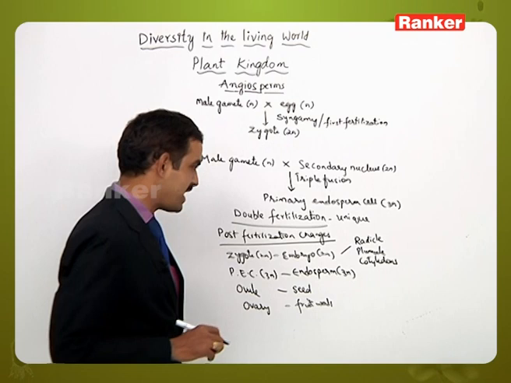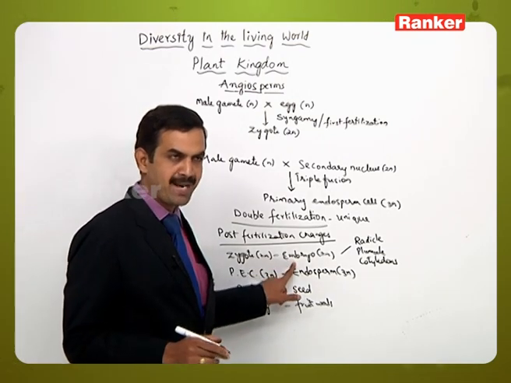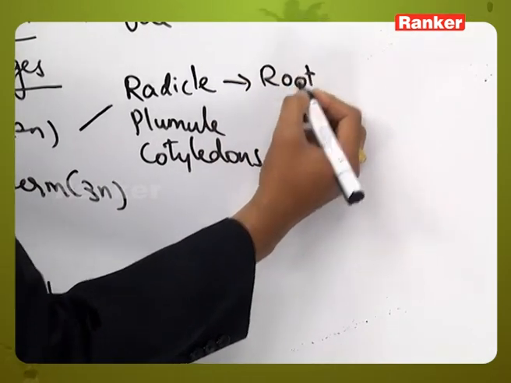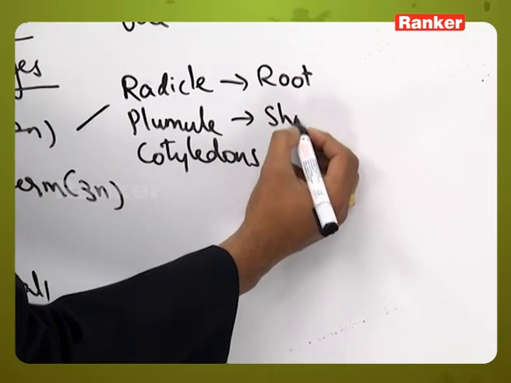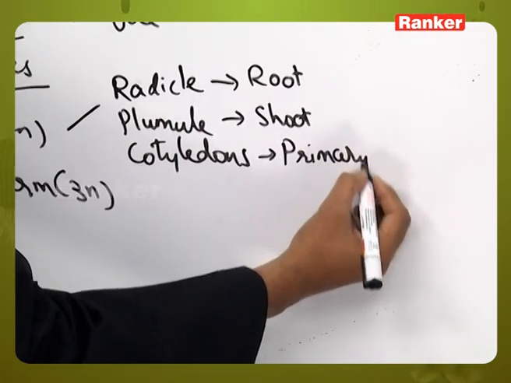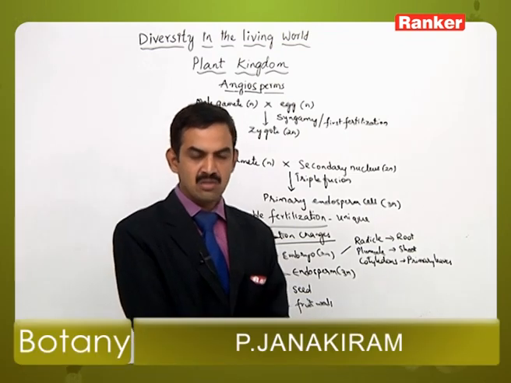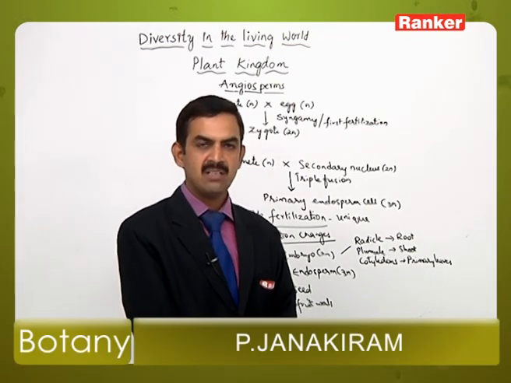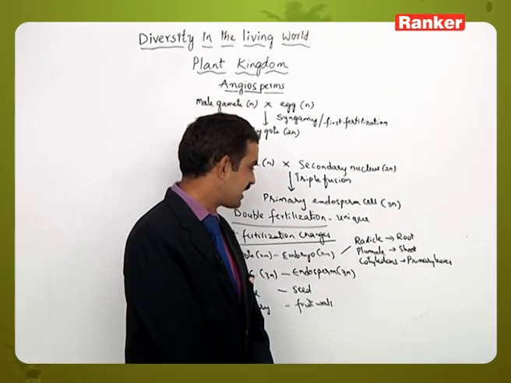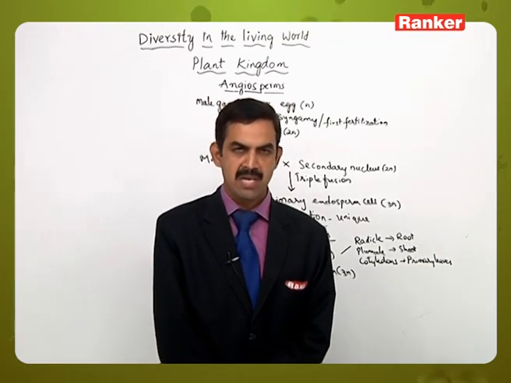When the seed germinates, the embryo will be converted into the next generation of sporophytic plant body, in which the radicle gives rise to the root, the plumule gives rise to the shoot, and the cotyledons give rise to the primary leaves. The cotyledons provide nutrition in the initial growing stages till the plant forms leaves by itself. So these are the changes that take place during the life cycle of angiospermic plants.